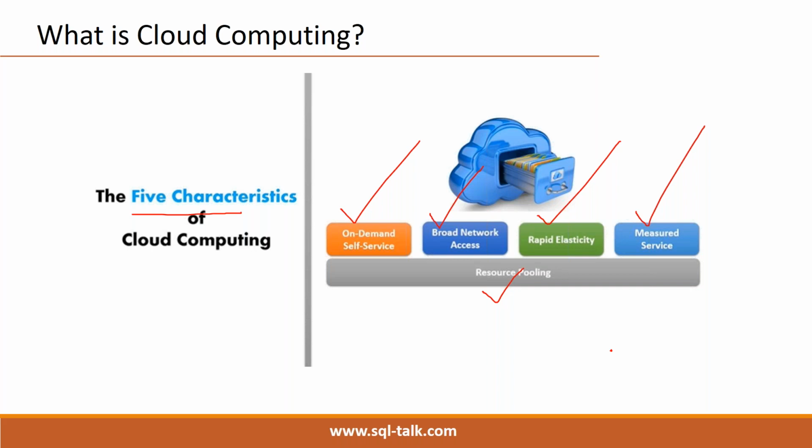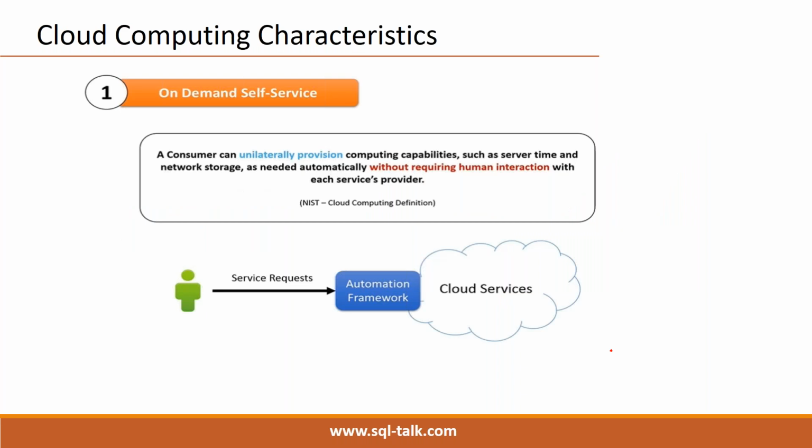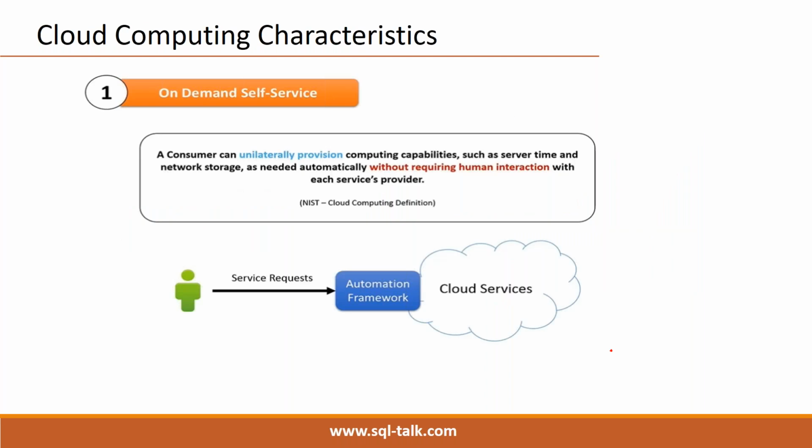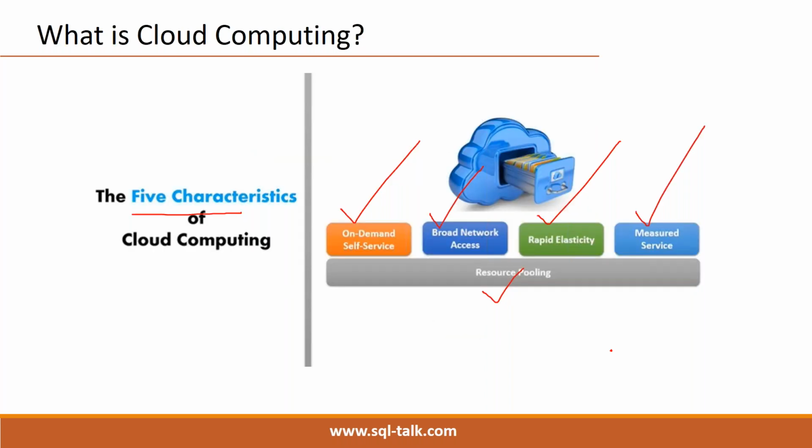On demand means we can provision the machines at any time. Self-service means we can manage by our own. Then broad network access, and rapid elasticity, another important feature: scale up, scale down. We can do manual scale up and scale down, or even automate it. Measured services means we are paying depending on usage. These are the five major characteristics of cloud computing, and three major services are there. We'll discuss them one by one in our regular class.